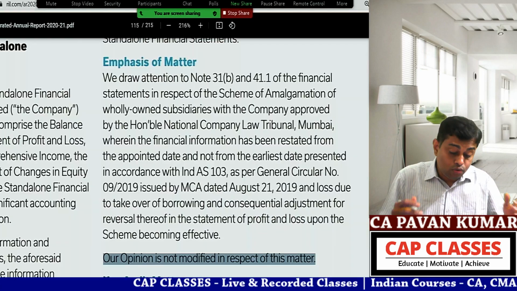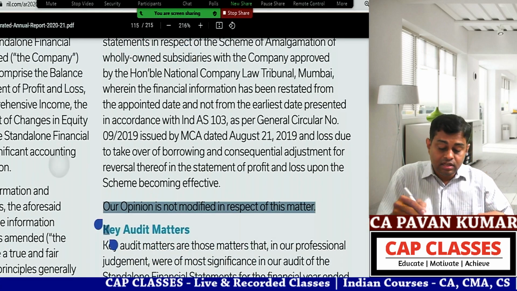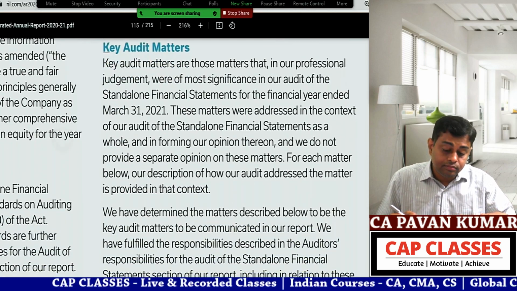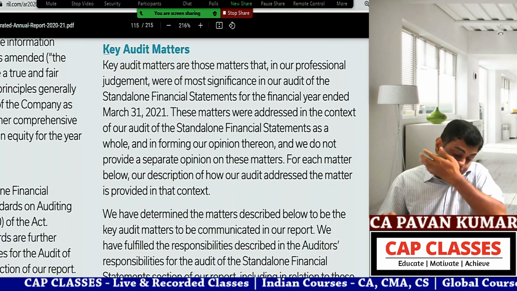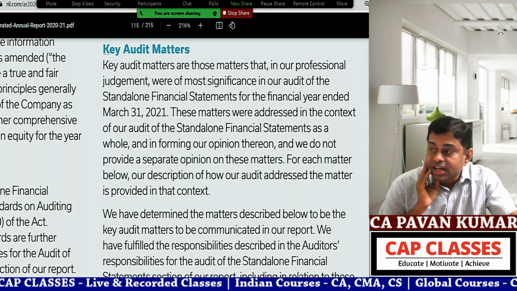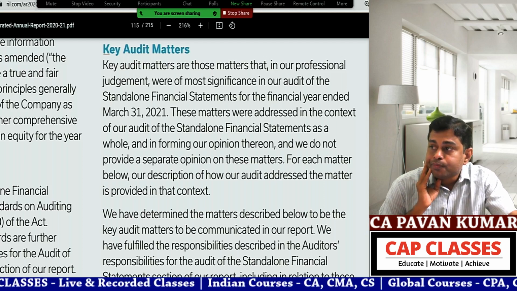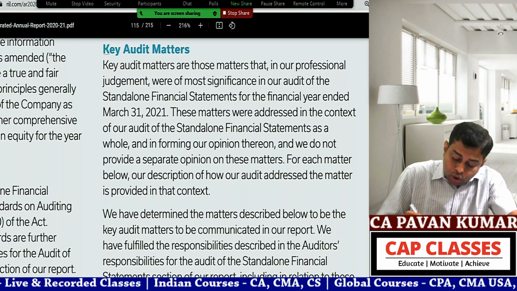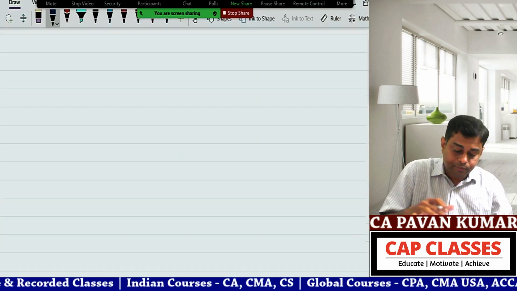Let us go to Reliance Industries. Now, what is the next line? Shweta, what is the next line? Key audit matters, KAM. So now the question is, what is KAM? So look here.